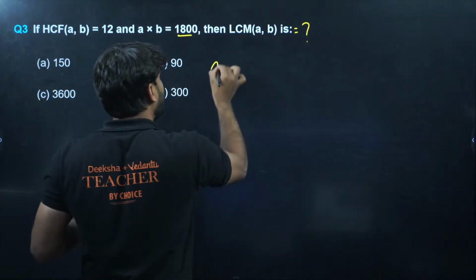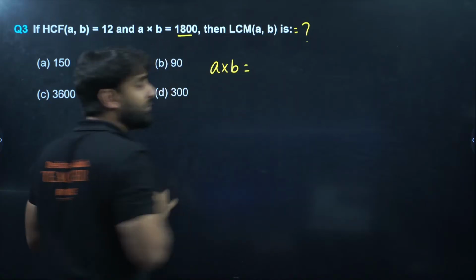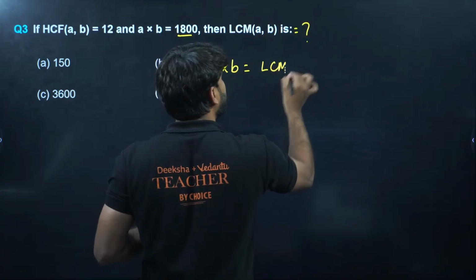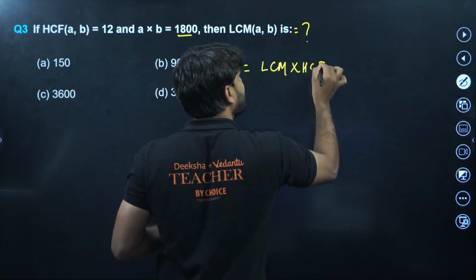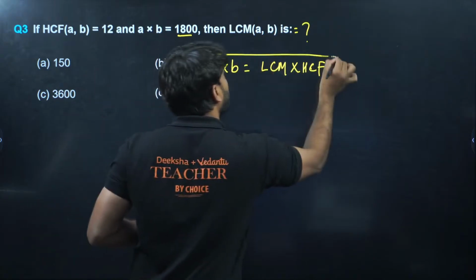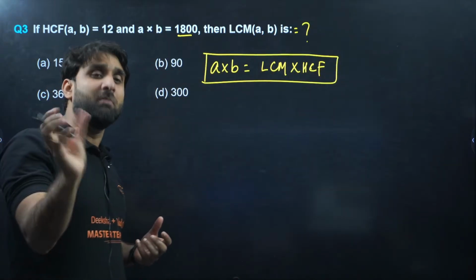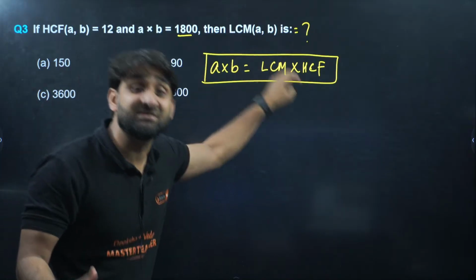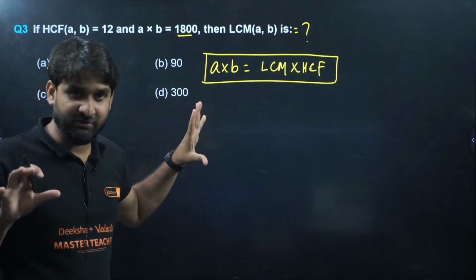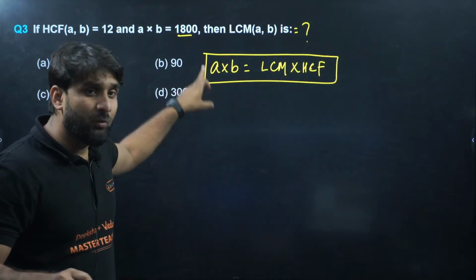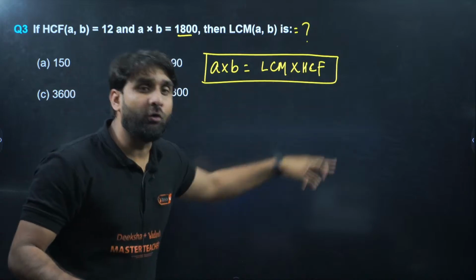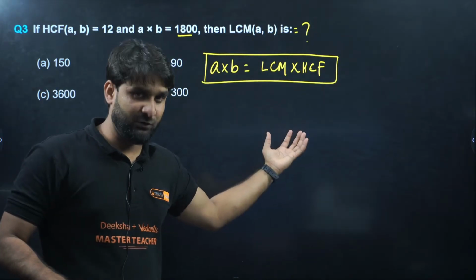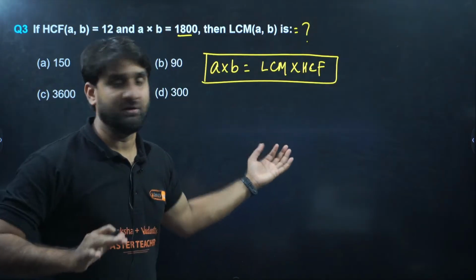The product of any two numbers themselves is equal to the product of their LCM and their HCF. This is a very magical formula. If you select any 2 numbers, the product of the numbers themselves is equal to the product of their HCF and LCM. Right, everyone? Now look here. 1, 2, 3, 4, 4 quantities are there. Any 3 pieces of information will be given to you, and you have to calculate the 4th one. So look at the question.